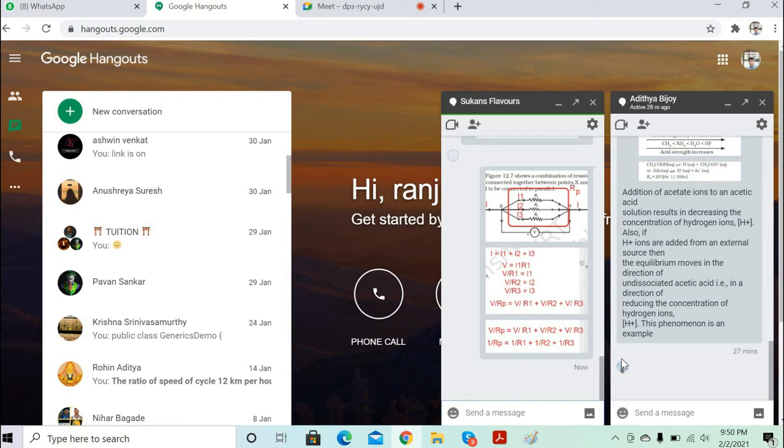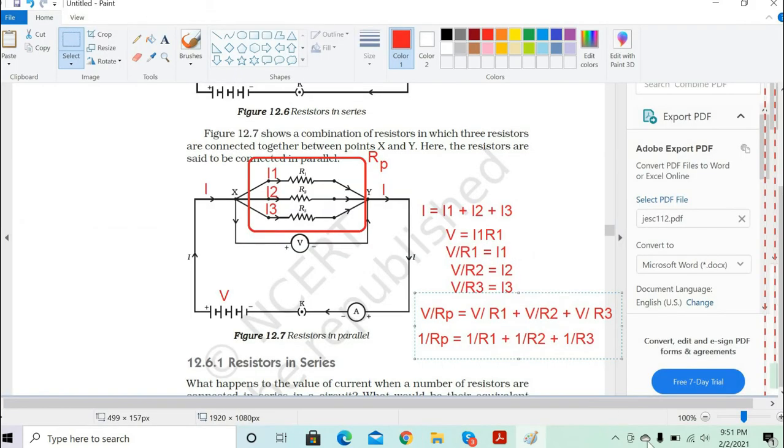Yeah, sir. So if I have R1 as 10 ohm, R2 as 10 ohm, R3 as 10 ohm, what will be the equivalent resistance? What will be the total parallel resistance? There will be 30 ohm. No. Substitute the value. 1 by Rp is equal to 1 by 10 plus 1 by 10 plus 1 by 10. Now solve for Rp. In parallel. Okay, sir.